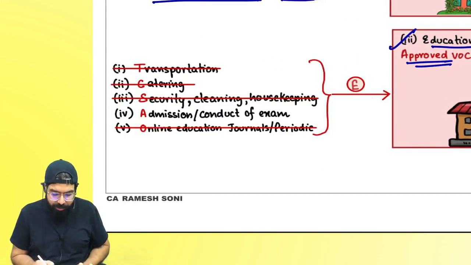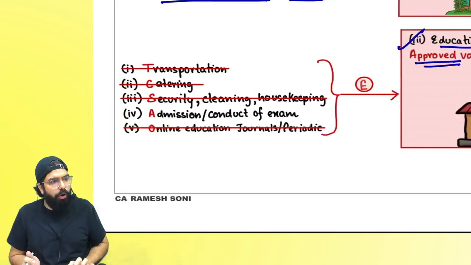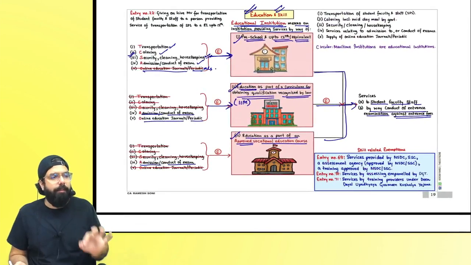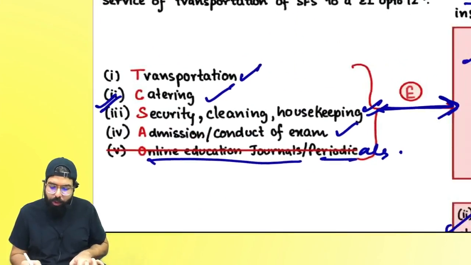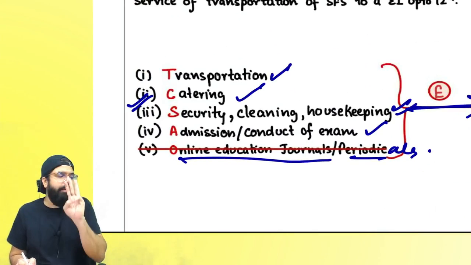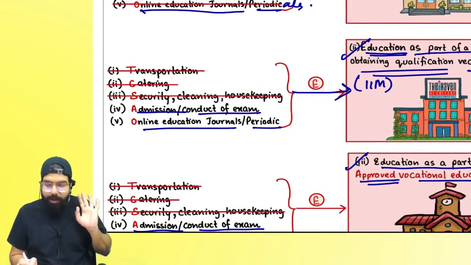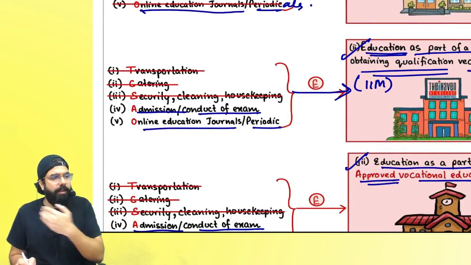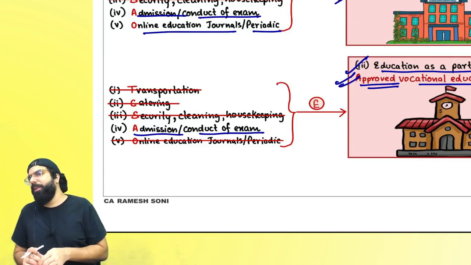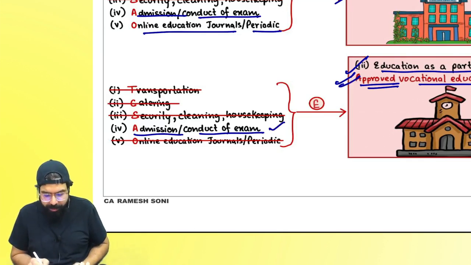Now if there is an educational institution providing an approved vocational educational course, then only admission or conduct of examination related service is exempted. Be very careful over here everyone. For preschool up to 12th, transportation, catering, security, cleaning, housekeeping services including admission or conduct of examination are exempt. For college etc., admission or conduct of examination related services or online educational journals are exempted. And for an educational institution providing an approved vocational education course, what is exempted? Admission or conduct of